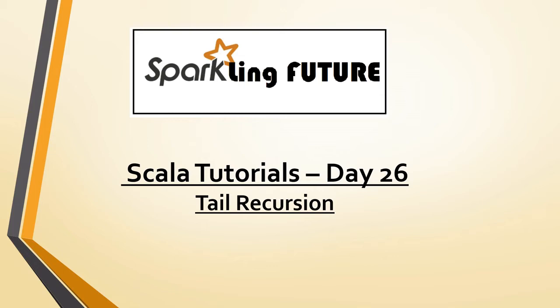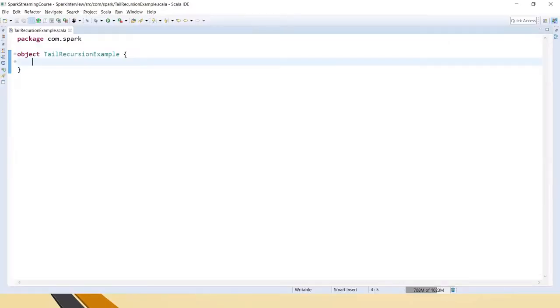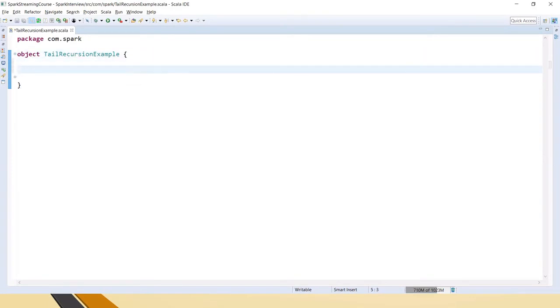Okay, so this is the theory about tail recursion. Now let's look into some sample code to understand this. I've just created one very simple object. Usually for this, most of us use the Fibonacci series. So we will see what the Fibonacci series is and how to solve it.